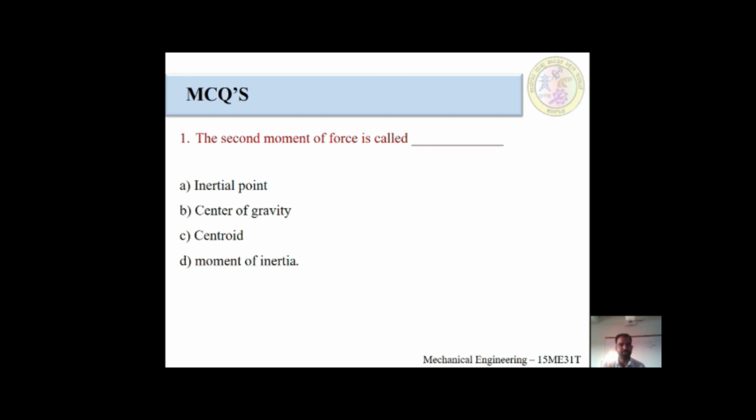Students, think about this problem. I will give the proper answers at the end of this session. I will explain one more time the MCQ question. First one, the second moment of force is called, there would be four options. One is inertial point, second one is center of gravity, third one is centroid, fourth one is moment of inertia.